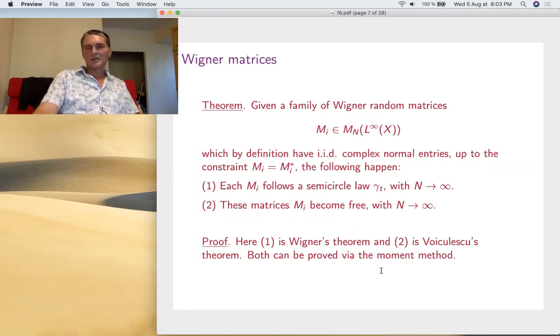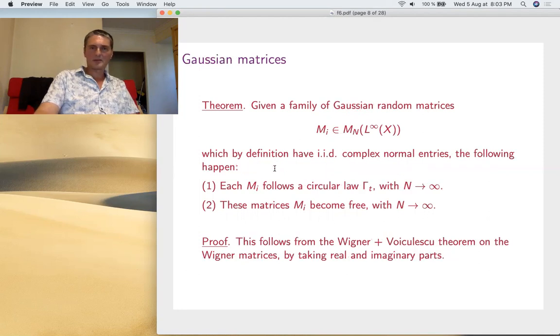Now, so these are the Wigner matrices. Now the problem is what happens when you leave this self-adjoint assumption. There are many names for them. Let's call them Gaussian matrices. So just IID complex normal entries without any constraints. Each of them follows a circular law as the size goes to infinity, and these become free.